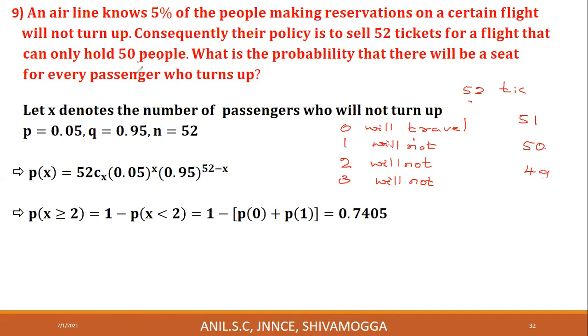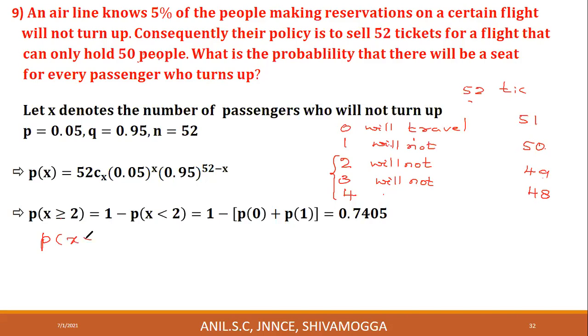Everyone will get a seat. Similarly, if 4 passengers will not travel, there will be 48 passengers for 50 seats. Therefore, if X is greater than or equal to 2, everyone will get a seat.